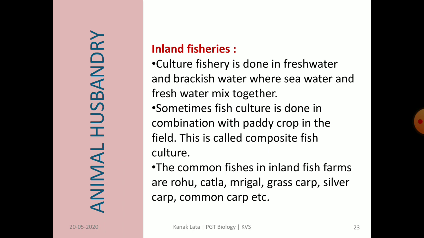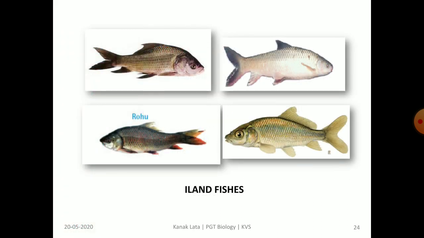Common examples of inland fish farming are rohu, katla, mrigal, grass carp, silver carp and common carp, etc. These are examples of inland fishes. Here also you try to find out the names of these fishes.